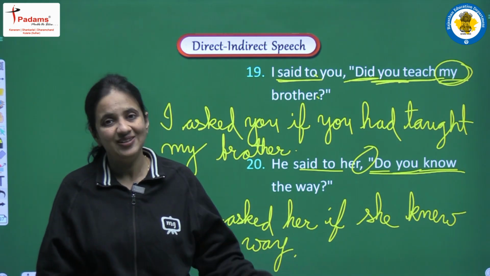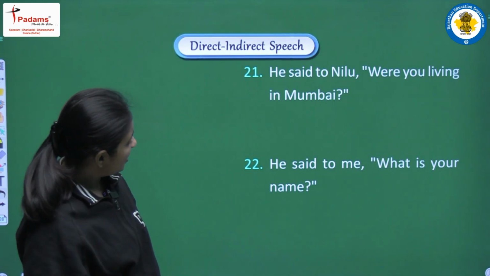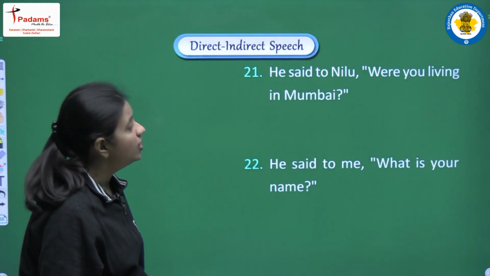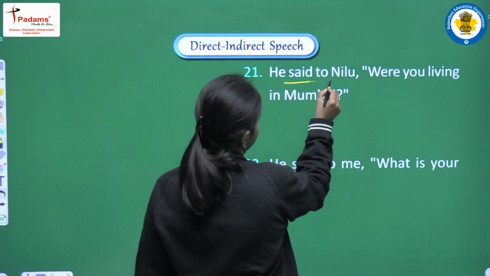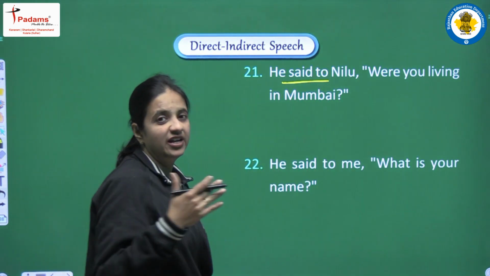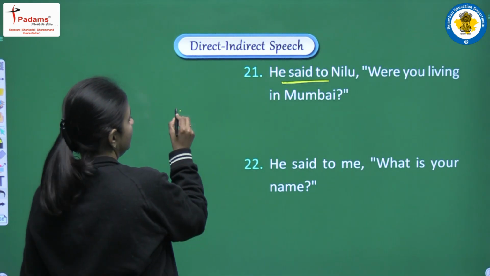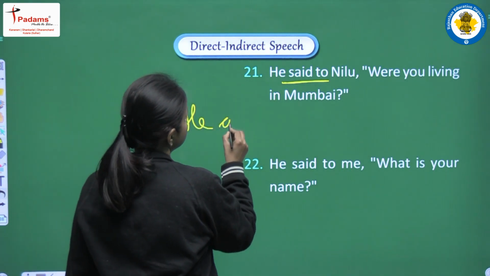Okay. Next we are having, he said to Neelu, were you living in Mumbai? So in this sentence also, said to will be converted into asked. So I am writing, he asked Neelu.